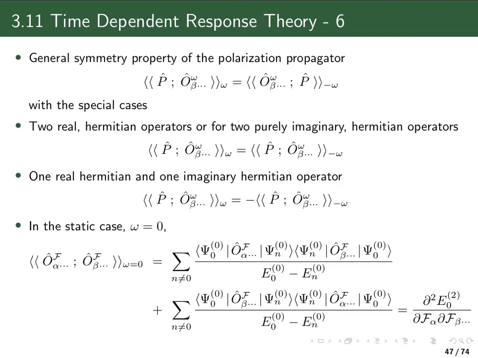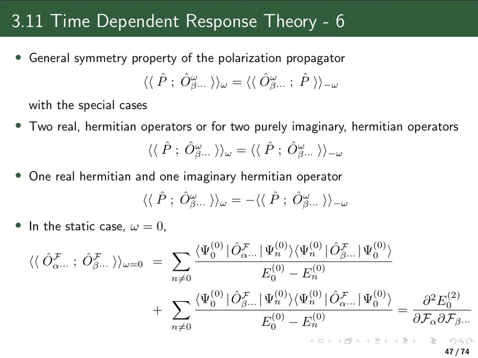If you have two Hermitian operators, P and O, so our property operator and the operator representing the interaction of the molecule with the perturbation are both Hermitian operators, and if they are both real operators, then actually the response function for plus frequency and the minus frequency are the same, or the same if they are both purely imaginary, but still Hermitian operators, it also applies.